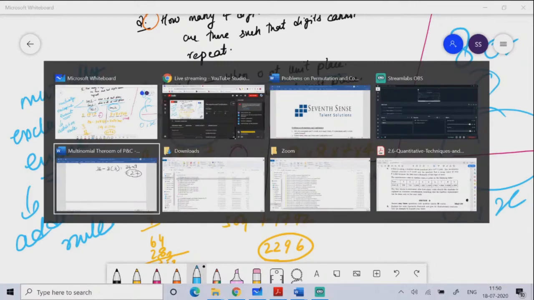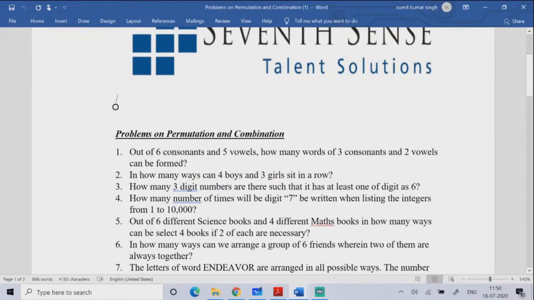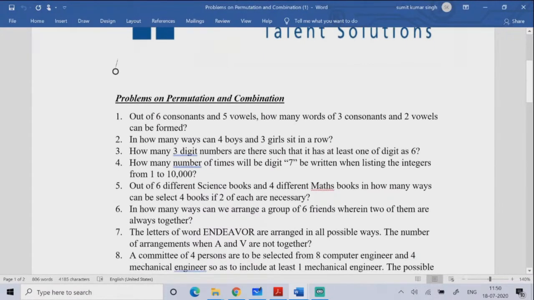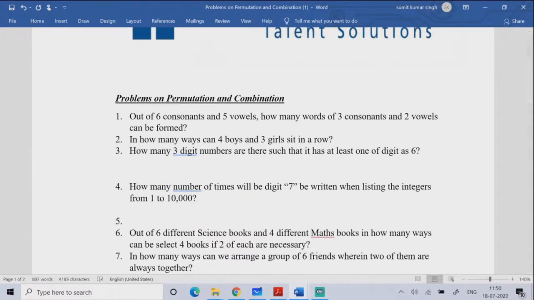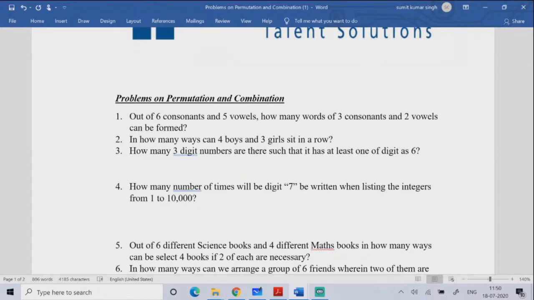Ask you one question, like this question. So, question number 4. Can you do this question? Question number 4.